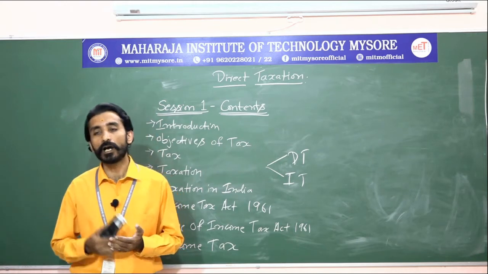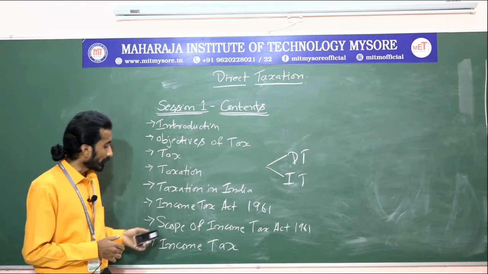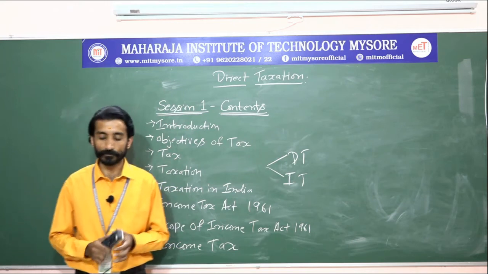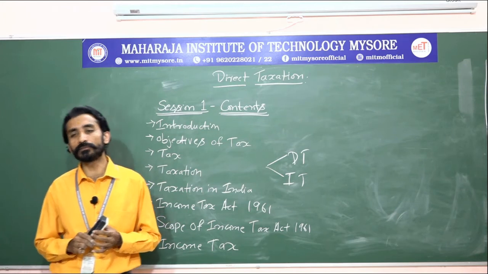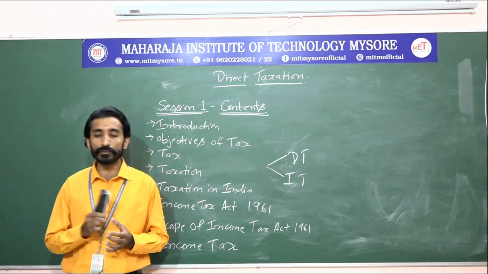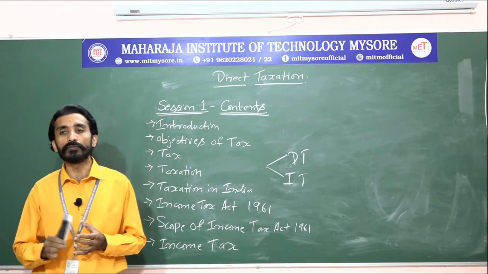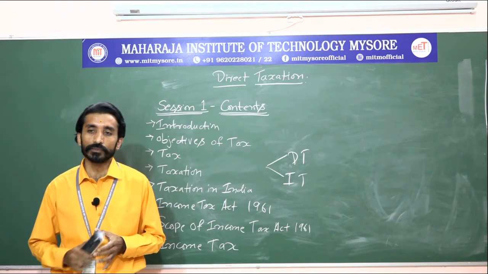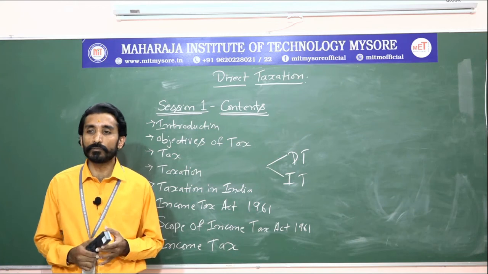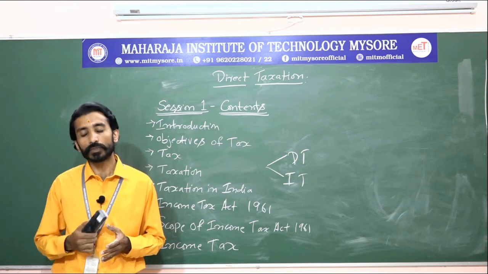Next, I will move on to the scope of Income Tax Act 1961. What do you mean by scope of income tax? Scope of income tax means the purview of income tax, how it will be involved, that is, who are the persons involved here. As I said earlier, we come across 5 heads of income. Which are those?